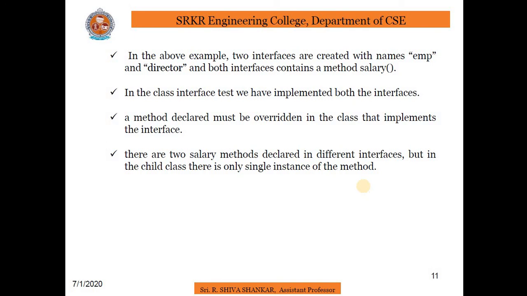Although there are two salary methods declared in different interfaces, in the child class there is only one single instance of the method. So whenever a call is made to the salary method, it is always the overridden method that gets invoked, leaving no room for ambiguity. So this is a good example of multiple inheritance in Java.